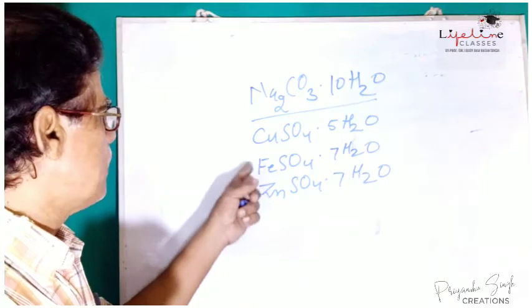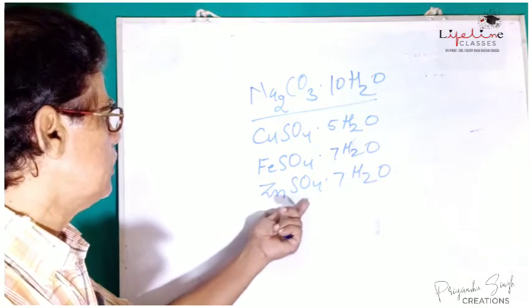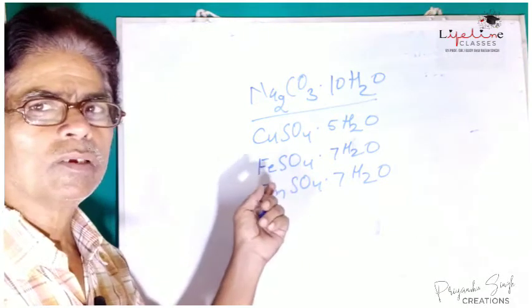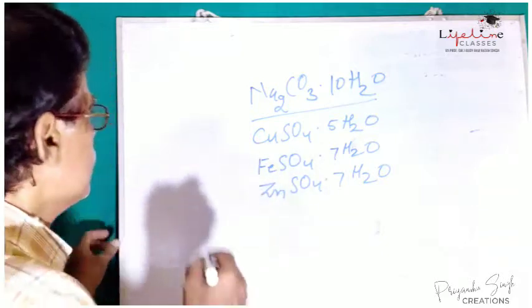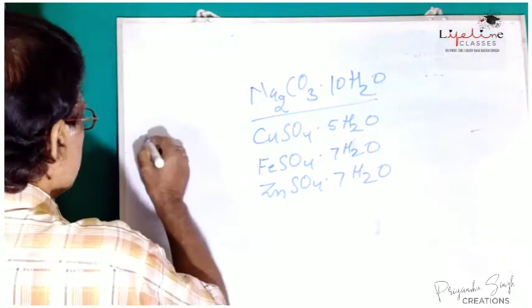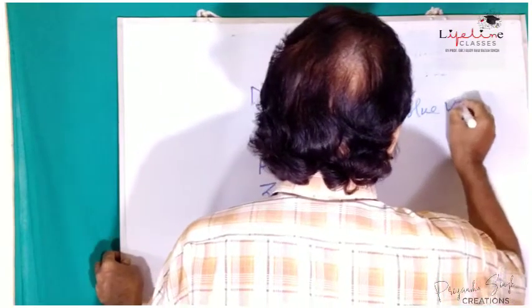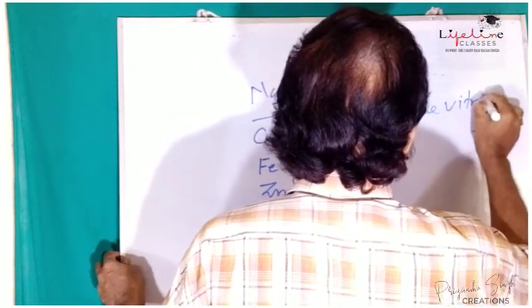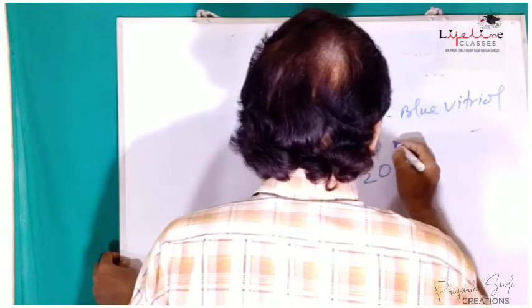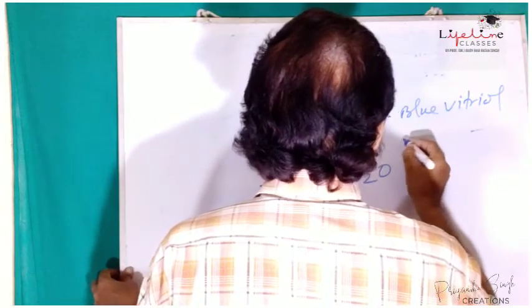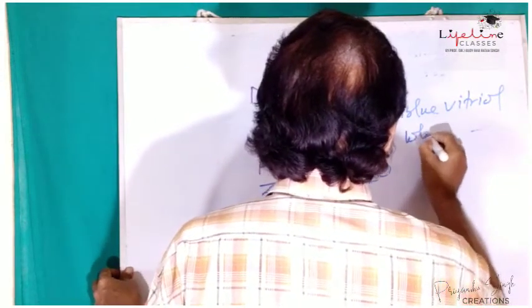But copper sulfate, ferrous sulfate and zinc sulfate are commonly known as vitriols. Copper sulfate is called blue vitriol. Ferrous sulfate is called white vitriol.